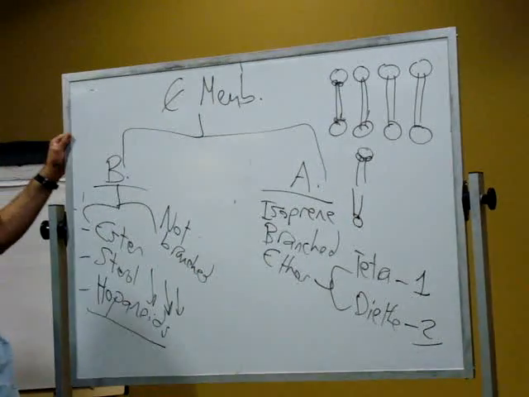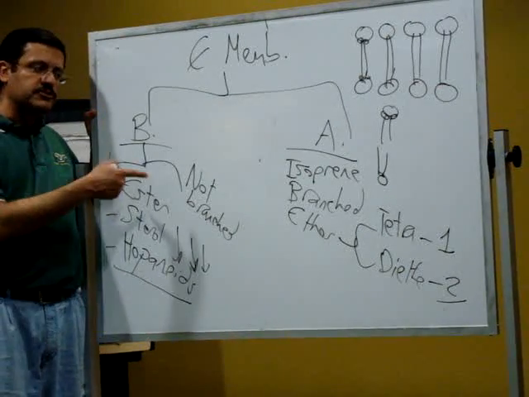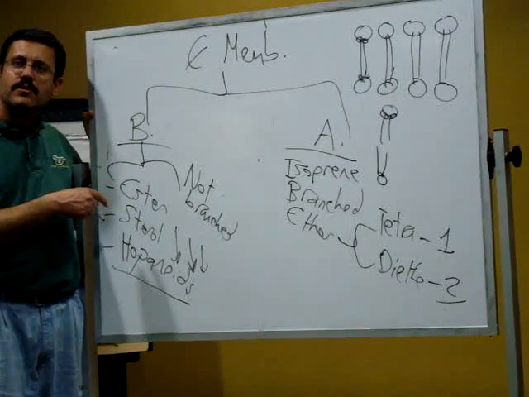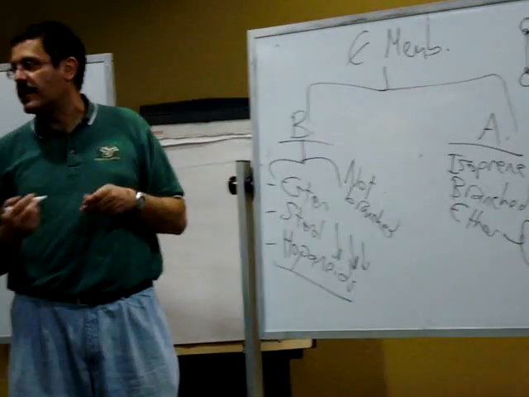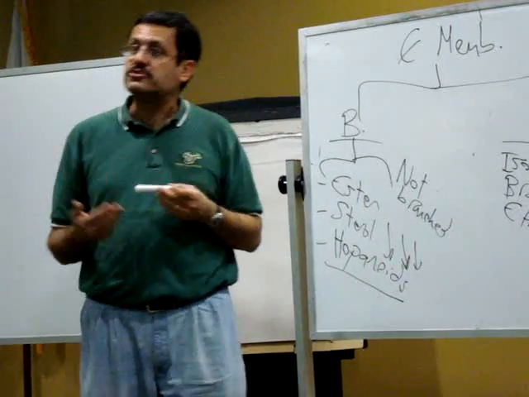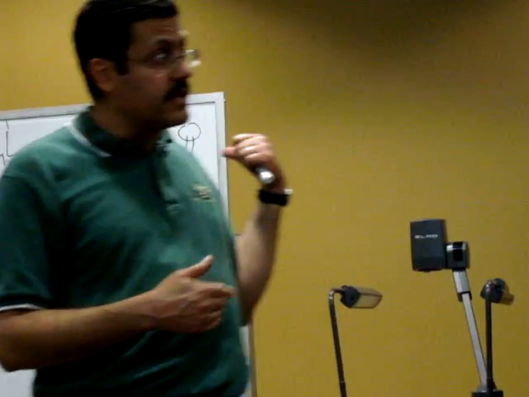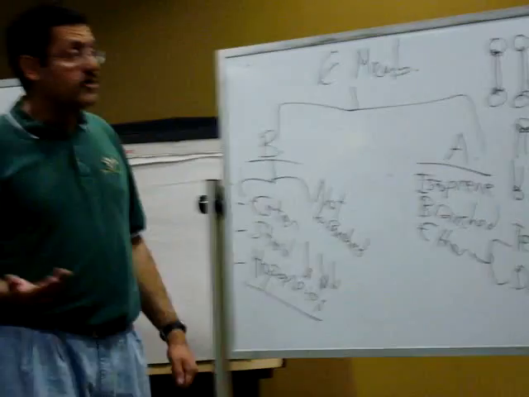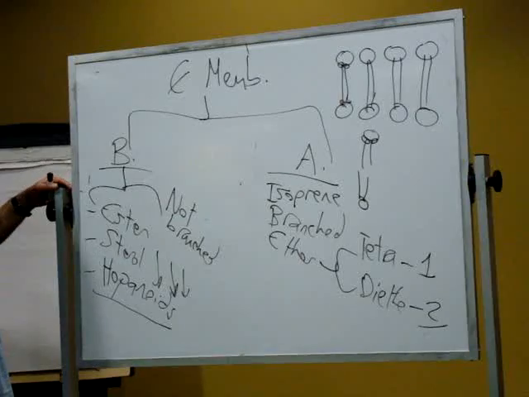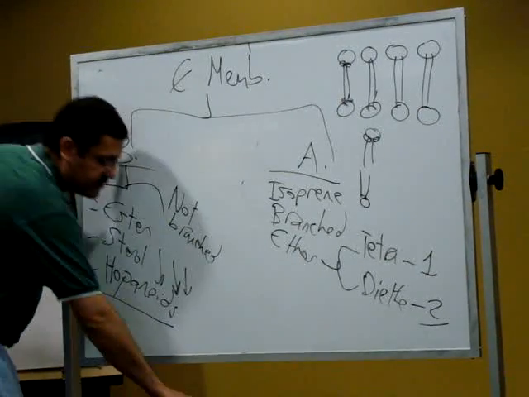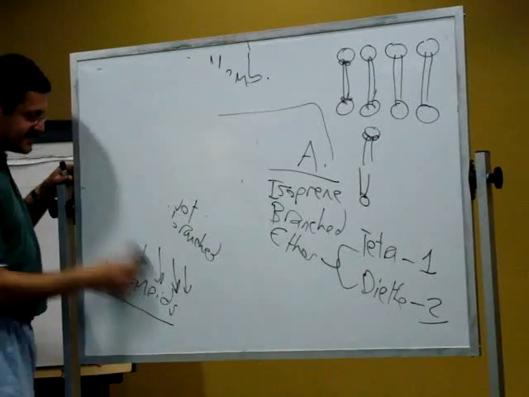So going back to thermoplasma, which one would be more rigid, tetra or diether? Tetra, right? If it's 1 layer, 2 layers would easily slide on top of each other and can separate. So the ones that live in extreme conditions like thermoplasma do not have a cell wall, but they have a rigid cell membrane, actually in the form of tetraethers. So questions about this. So that's again the summary of the cell membrane. It's probably just easier to stay on one side.